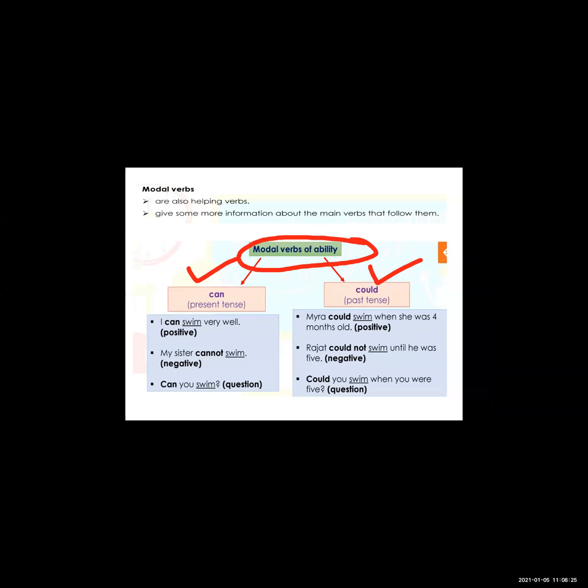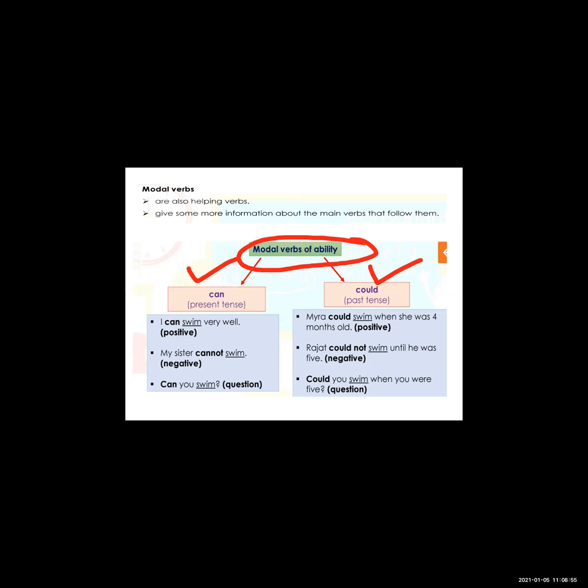So before that, I would like to tell you which are the modal verbs: can, could, may, might, will, would, should, etc. These all are the modal verbs, but today we are going to learn about only a few modal verbs, that is can, could, will and would. Okay, so see, first is can and could.